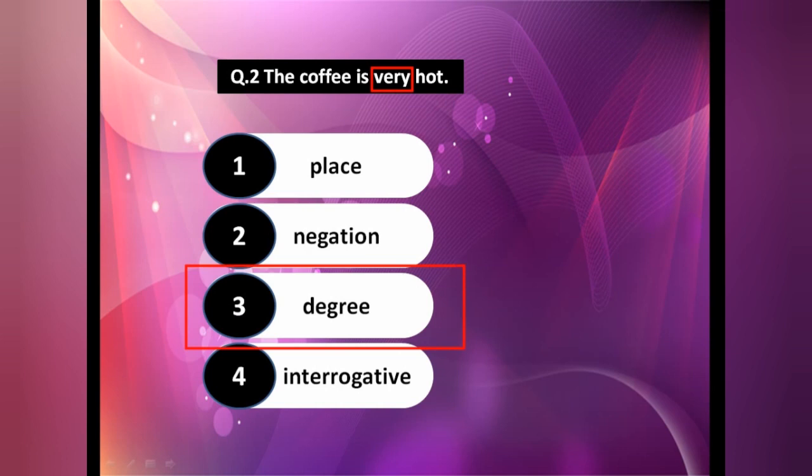Like this, make a table: write down all the kinds on one side, and all the question words on the other side.